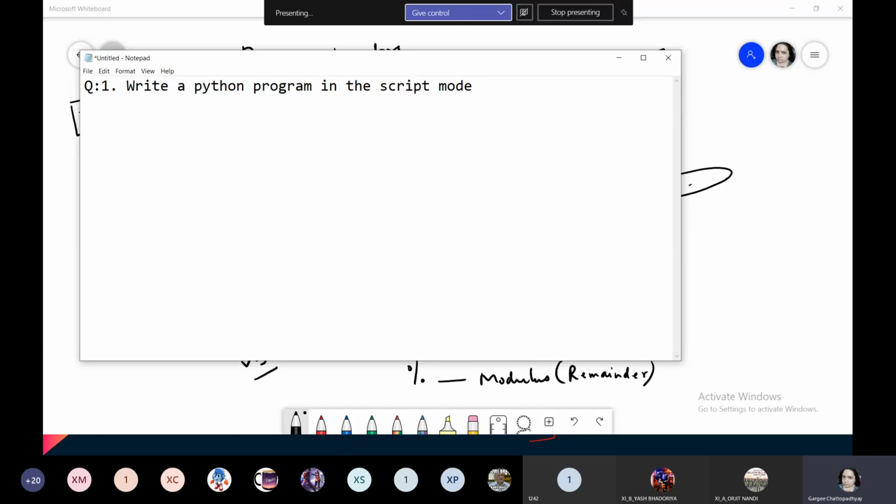So now we will work in the script mode to assign two values and print their sum, difference, product. Okay, and keep it simple. Print their sum, a simple program. Write a Python program in the script mode to assign two values and print their sum.